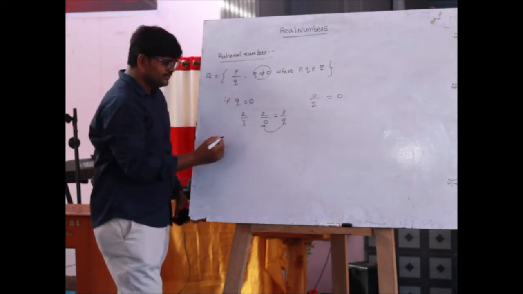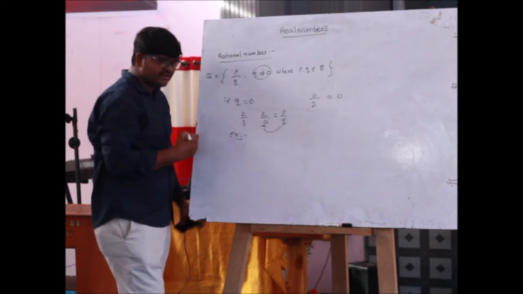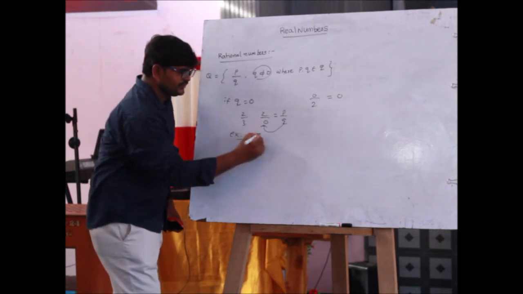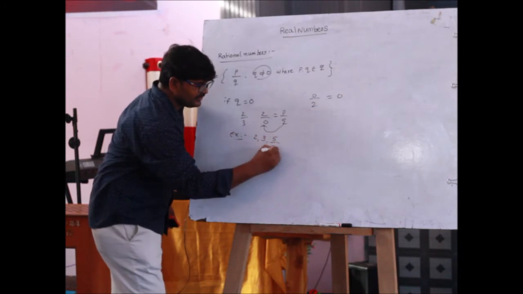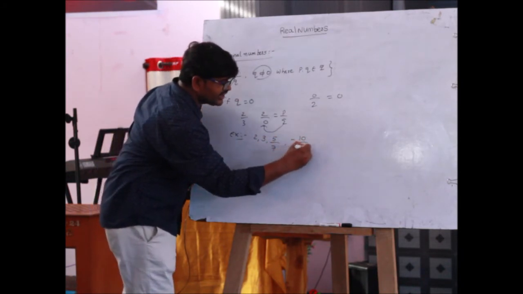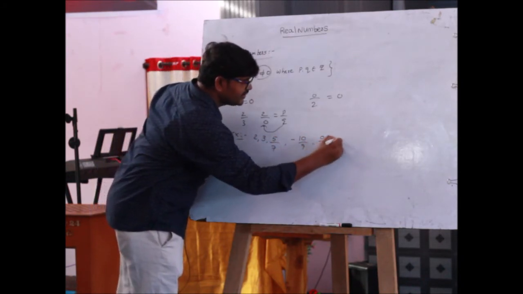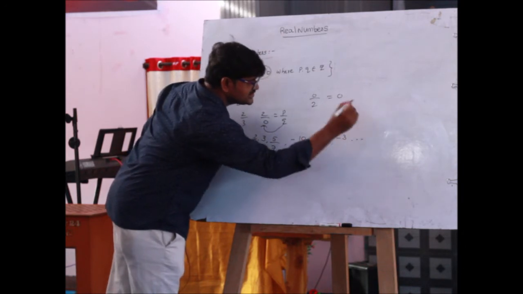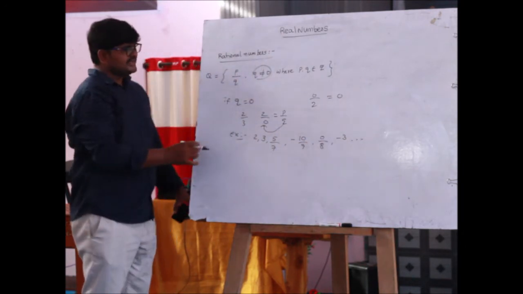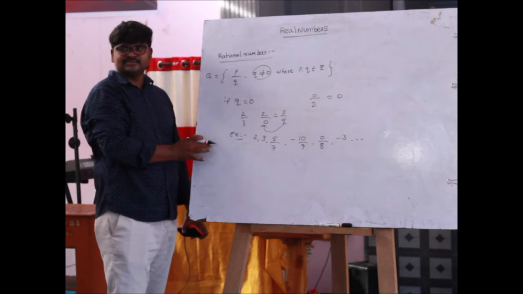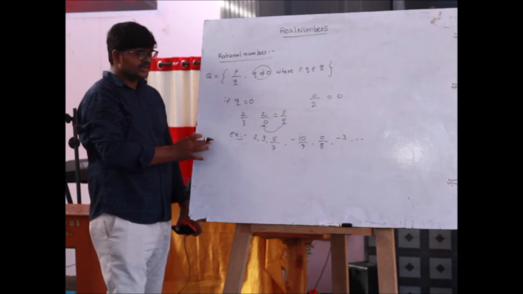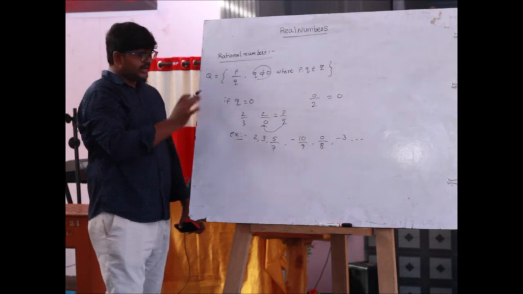Examples of rational numbers: 2, 3, 5 by 7, minus 10 by 9, 0 by 8, minus 3, and so on. These are all examples of rational numbers. Okay. Next one.